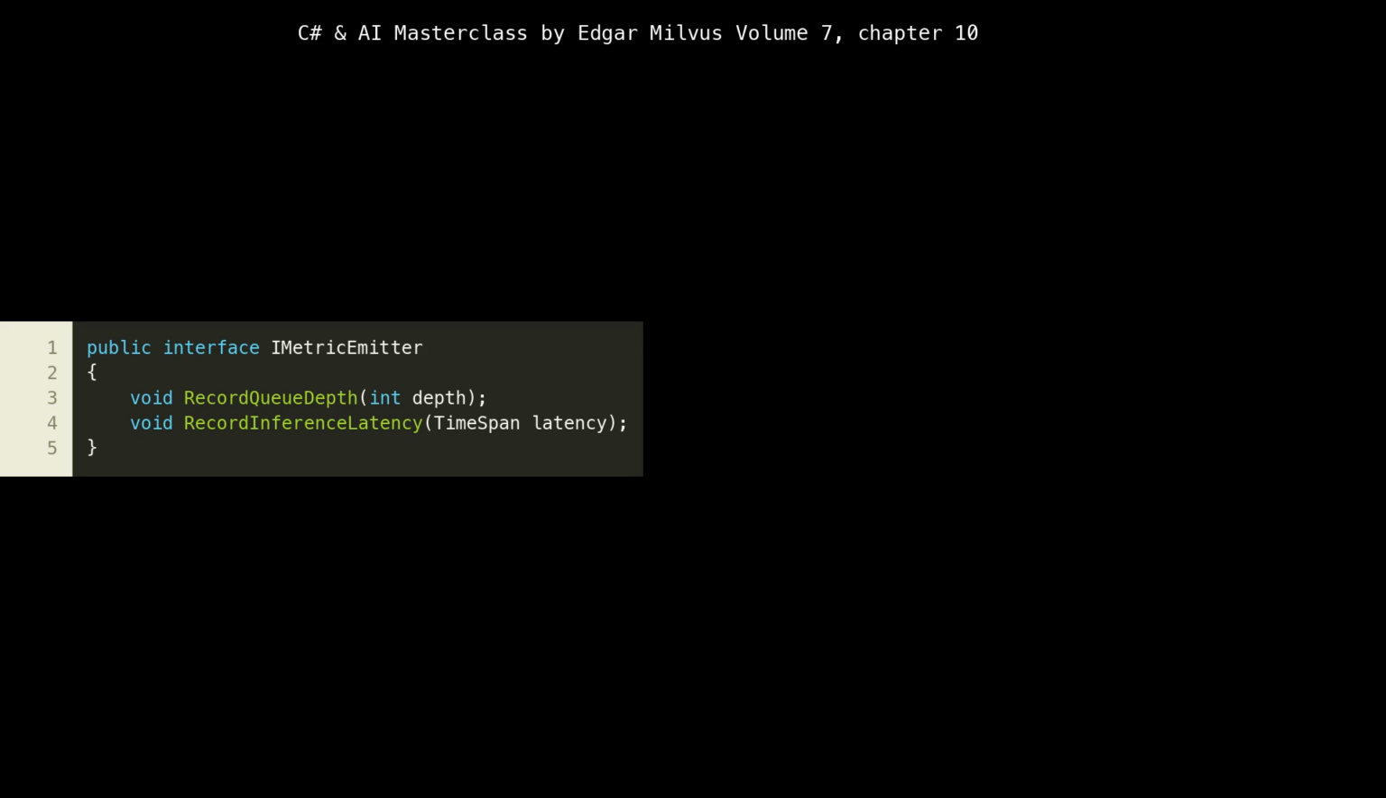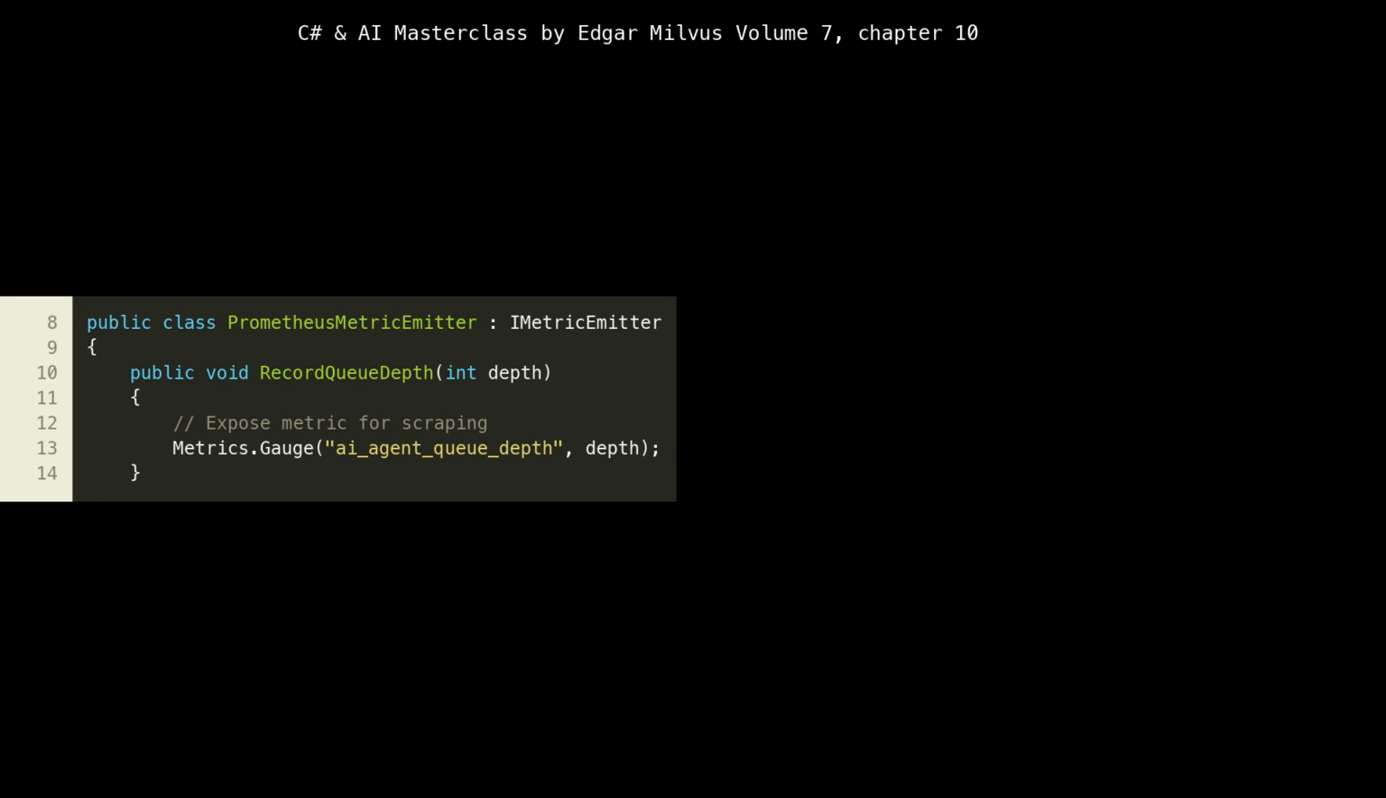Now, let's look at the PrometheusMetricEmitter class, which implements our IMetricEmitter interface. Specifically, at line 12, we see Metrics.Gauge, ai_agent_queue_depth. This line uses a Prometheus client library to expose a gauge metric. A gauge is a metric that represents a single numerical value that can arbitrarily go up and down, making it perfect for tracking things like the current depth of a processing queue.